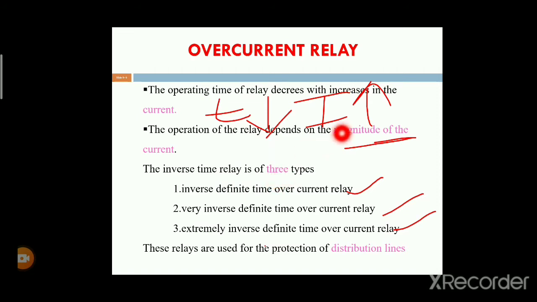The operation of this relay depends upon the magnitude of the current. If the magnitude of the current increases, automatically the relay will be operated.